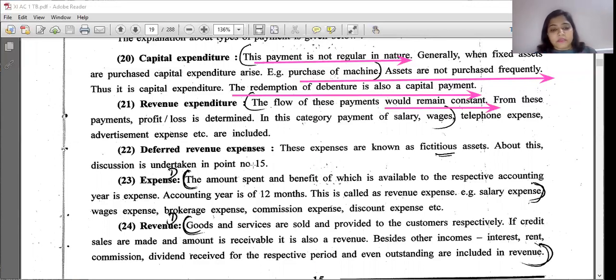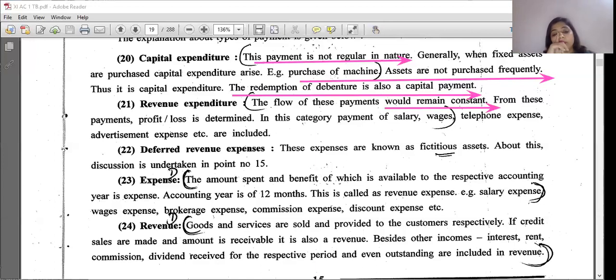So expense: the amount spent and the benefit of which is available to the respective accounting year is known as expense. Accounting year is of 12 months. This is called revenue expense: salary expense, wages, brokerage, commission expense, etc. Right? It is your expense. Revenue, as you had learned, was about payments. In that they were classified into revenue and capital. So here they are again classifying the expense word and revenue word.